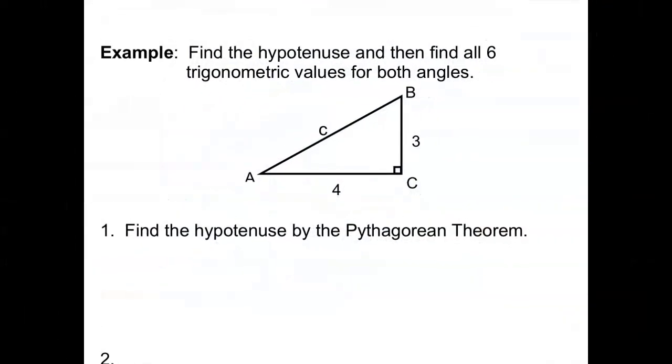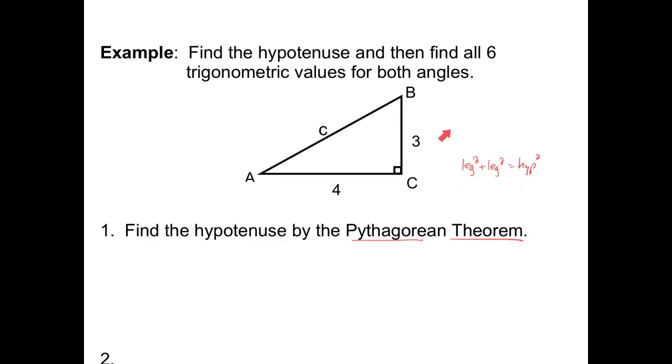In this example, it says find the hypotenuse and then find all 6 trig values for both angles. So the first thing we need to do is use the Pythagorean theorem, which says leg squared plus leg squared equals hypotenuse squared. You may have learned it as a squared plus b squared equals c squared, but sometimes a and b and c are not the legs and the hypotenuse, so it's better to learn it this way. Leg squared plus leg squared equals hypotenuse squared.